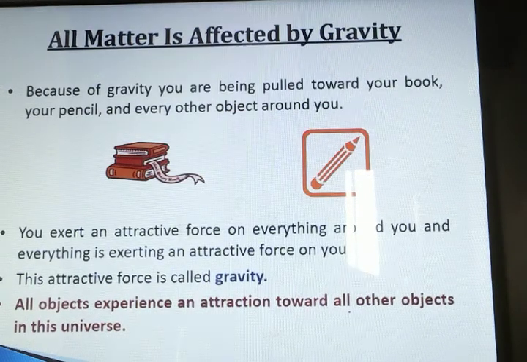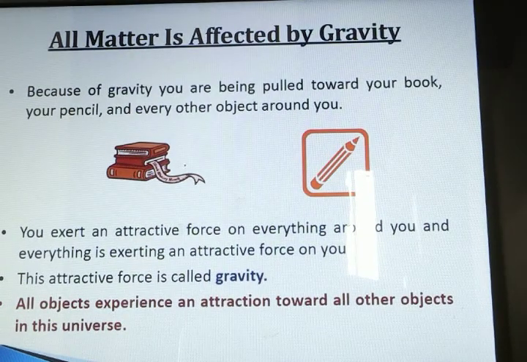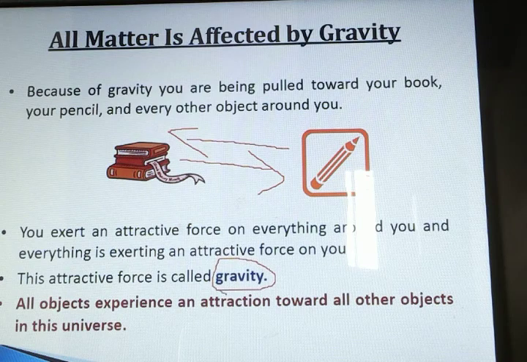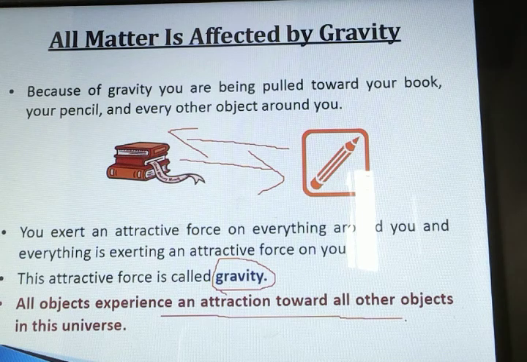Newton has said in this law that each and every object has a pulling power towards it. Take for example, this book is trying to pull this pen, as well as this pen is also trying to pull this book. Okay, but none of them is succeeding. The force with which they are pulling is called gravity. So each and every object around us has this force that is called gravitation. All objects experience an attraction towards all objects in the universe.